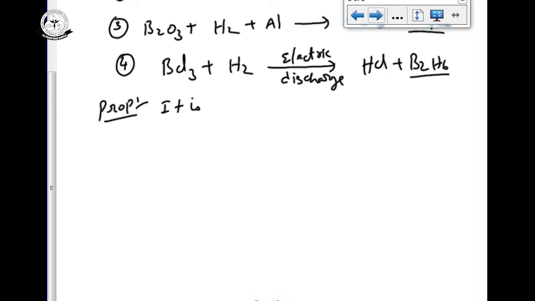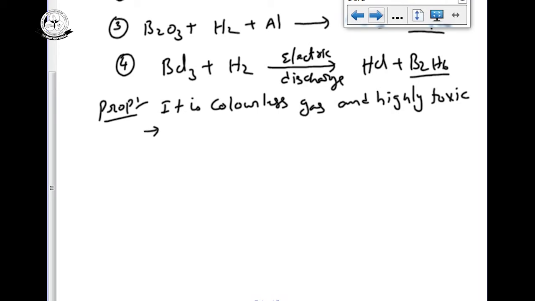It is a colorless gas and highly toxic, so it is a highly poisonous gas and it is stable at low temperatures. We can safely store diborane at low temperatures only.